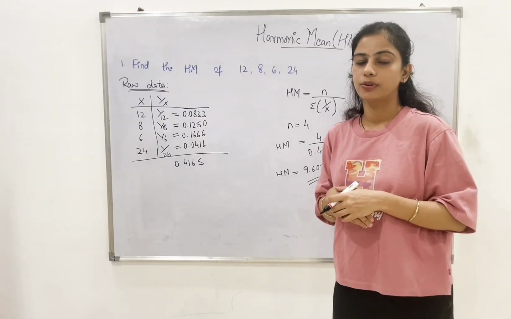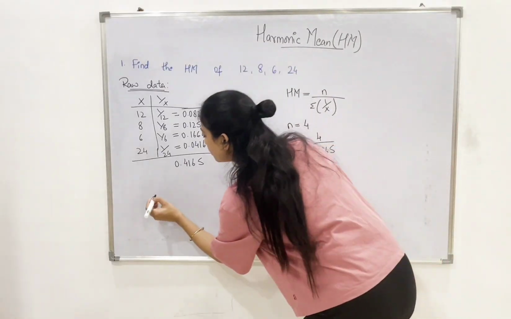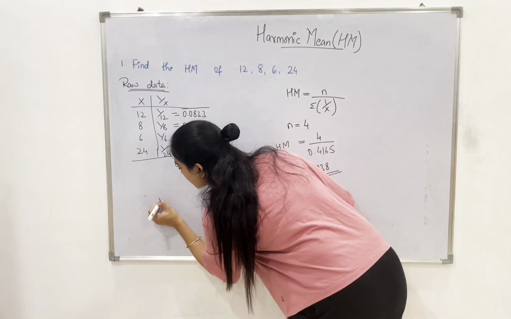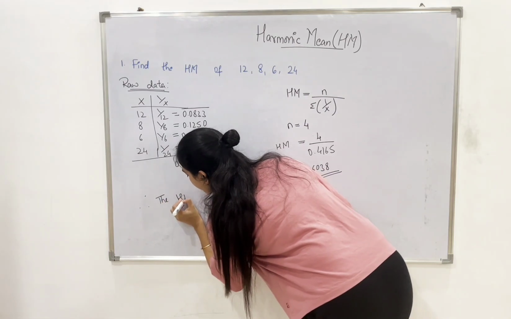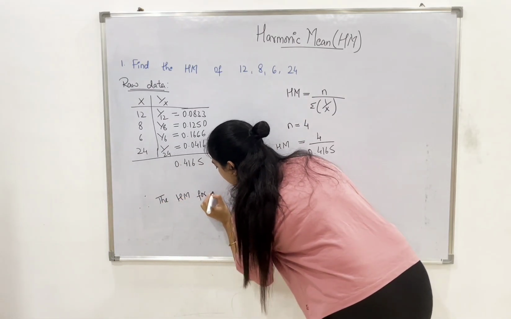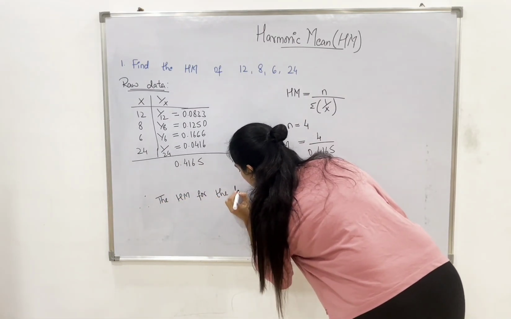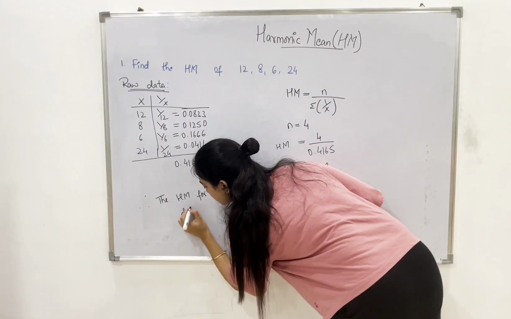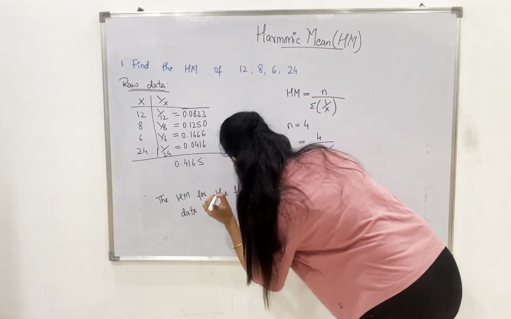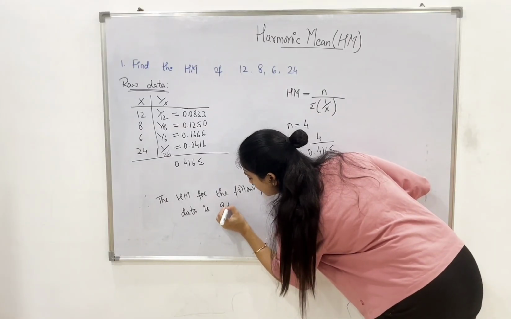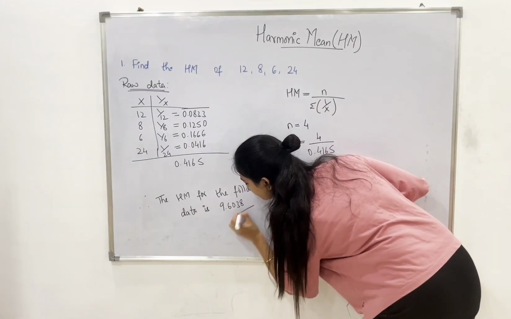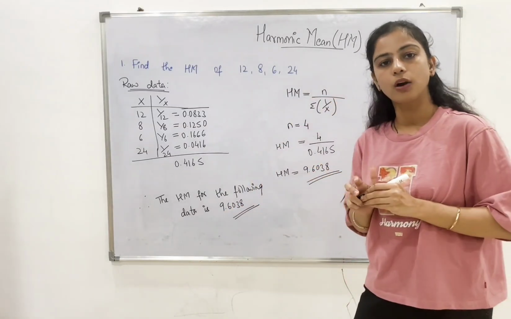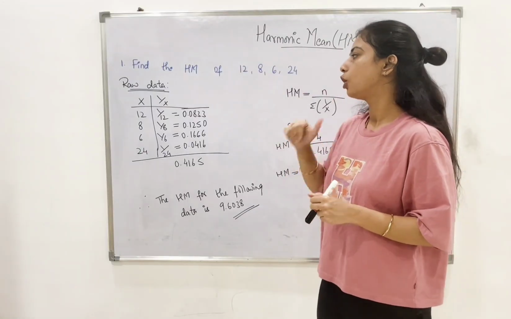Again, don't forget to write the conclusion for the given question because this carries some marks. The harmonic mean for the given data is 9.6038. So this is how we solve a question based on raw data.